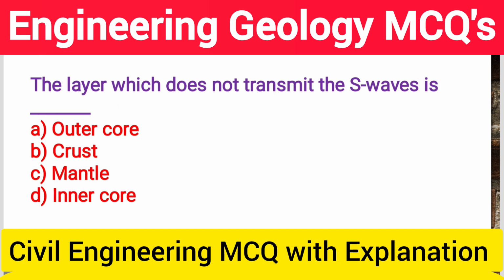Next question, the layer which does not transmit the S waves is option A outer core, option B crust, option C mantle, option D inner core. So the correct answer is option A outer core.